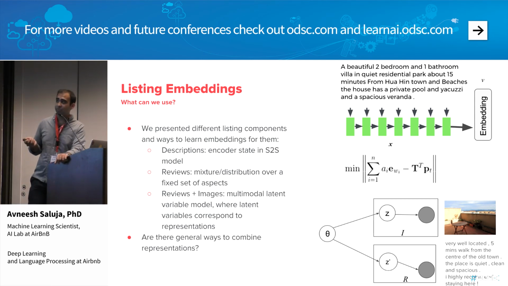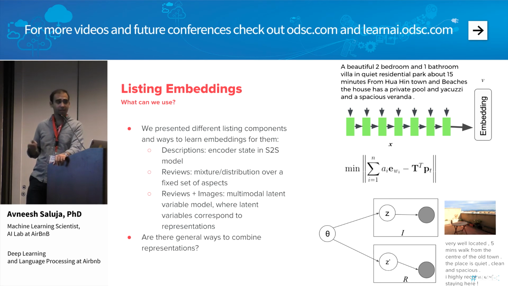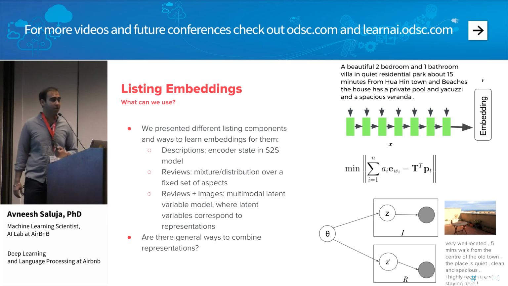During the talk, I presented different listing components, and different ways of learning the embeddings for them. I first talked about descriptions, where we can learn a summarizer, a description-to-title model, in a sequence-to-sequence learning manner, and extract the encoder embedding and use that. For reviews, we spoke about a couple of different ideas.